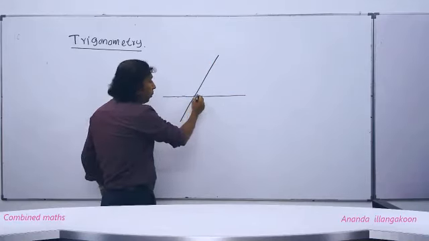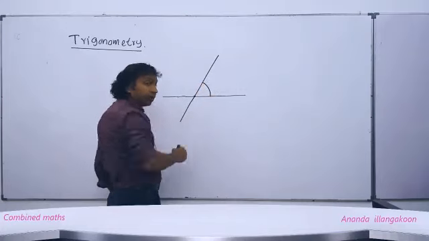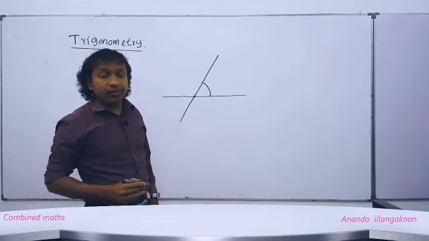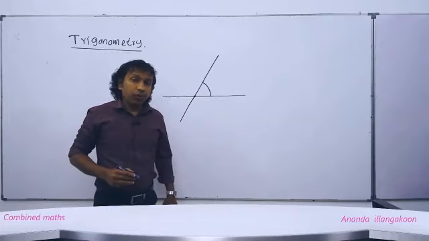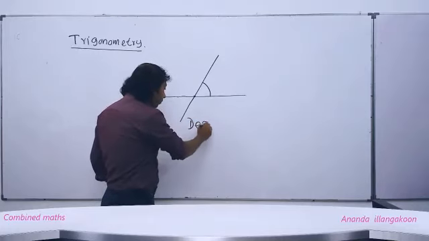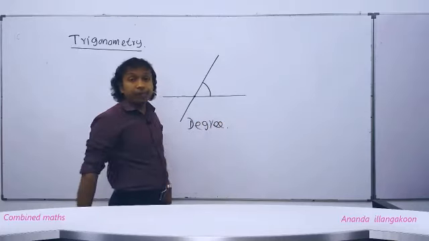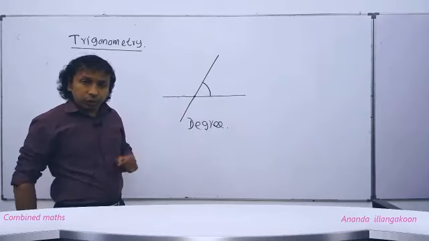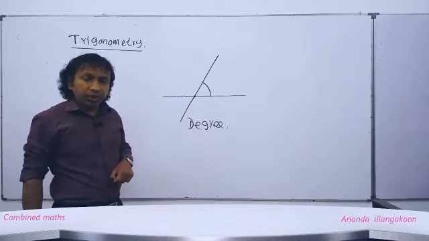Between these lines, the angles are formed. To measure these angles, we know the unit degree is used. You have of course used this degree, and you know what is meant by a degree.